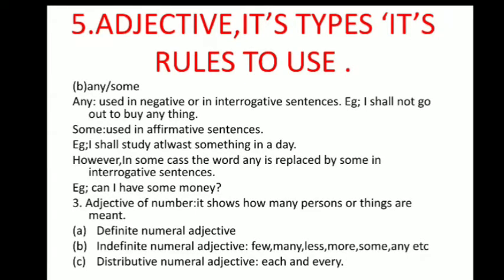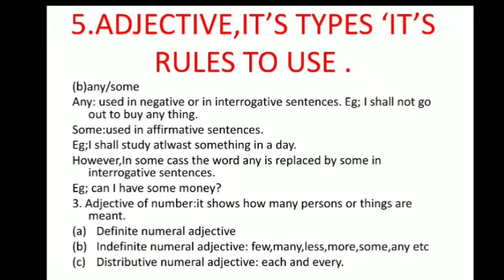When you use the adjective of quantity some, we usually use it in affirmative sentences, in all the information-giving sentences. The example is: I shall study at least something in a day.